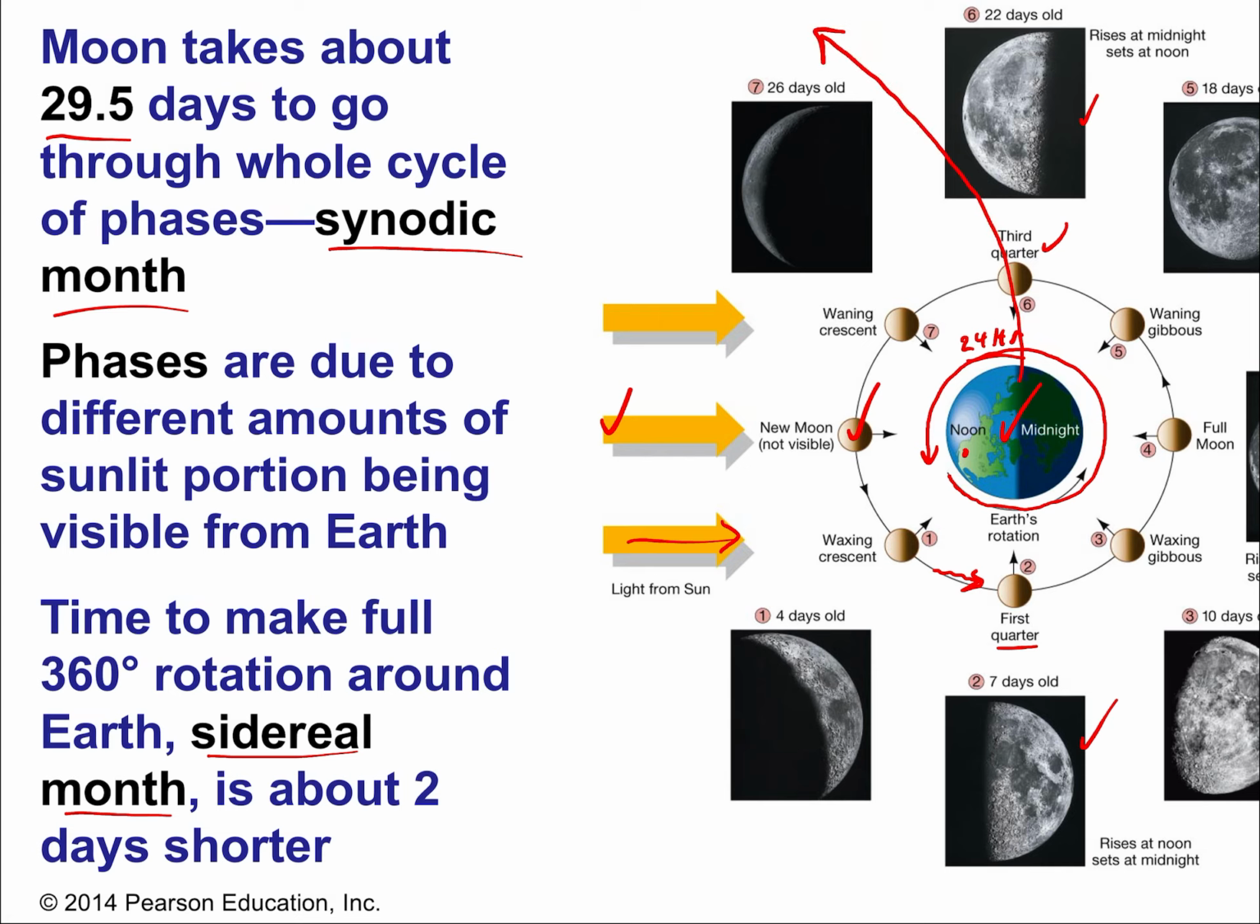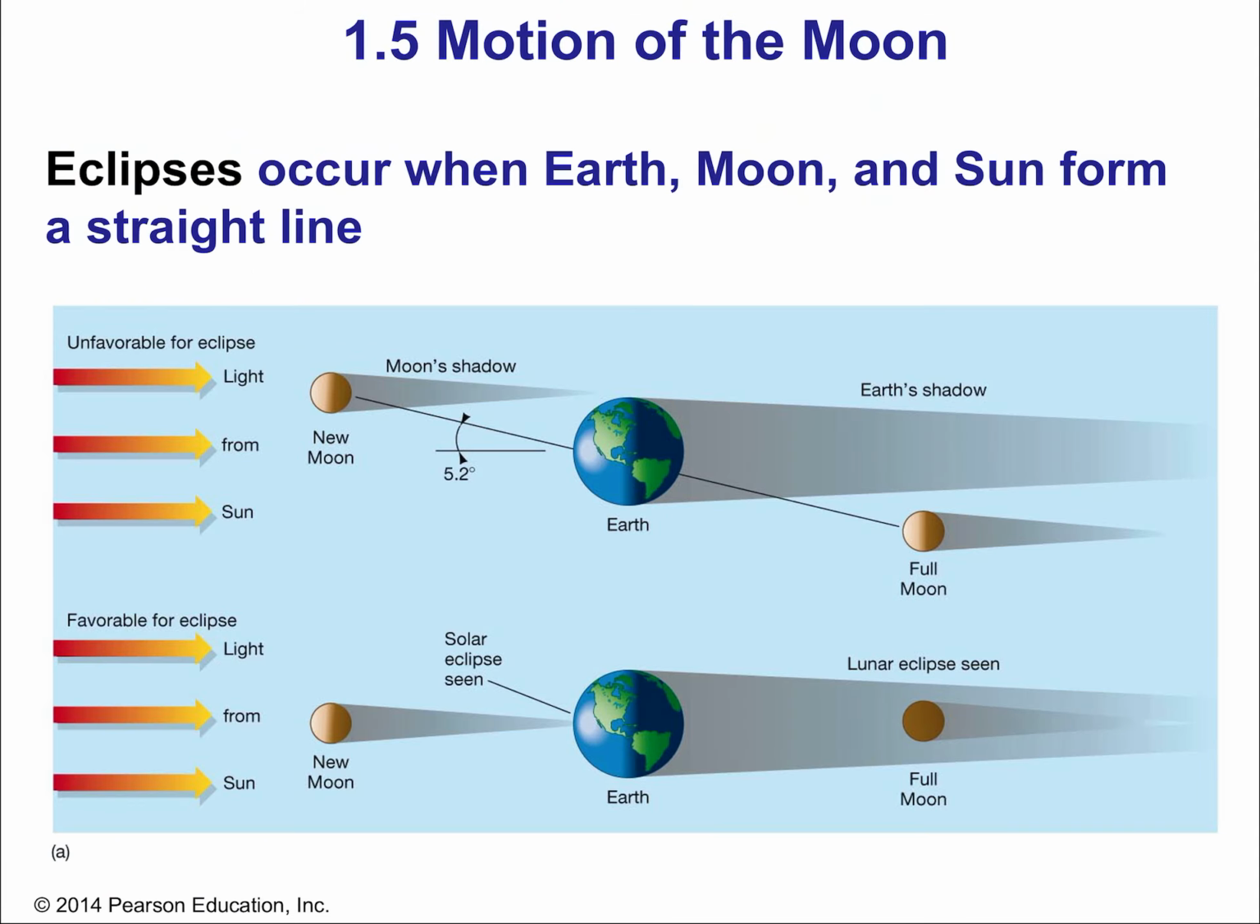And since Earth has moved a little bit in that time, then the moon has to go extra far to get back to finish its phases, which is why the sidereal month is shorter than the synodic month, just like the sidereal day is shorter than the solar day. So you can remember sidereal is always shorter. Okay. All right.